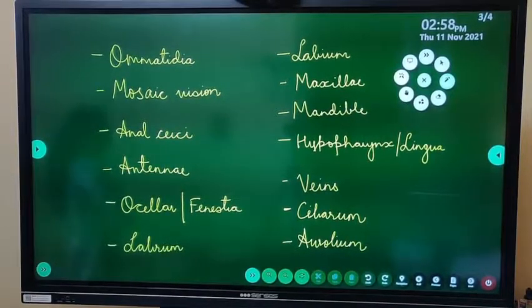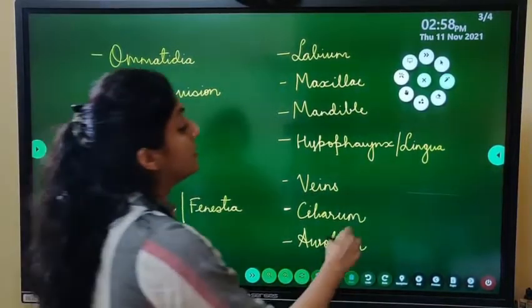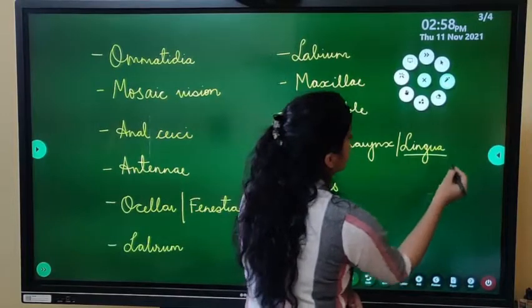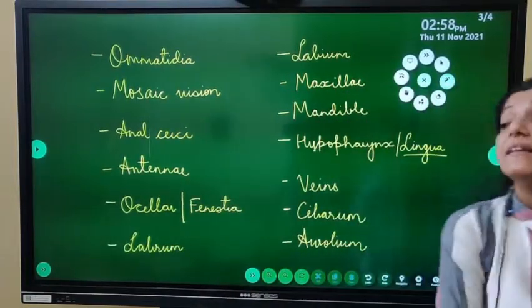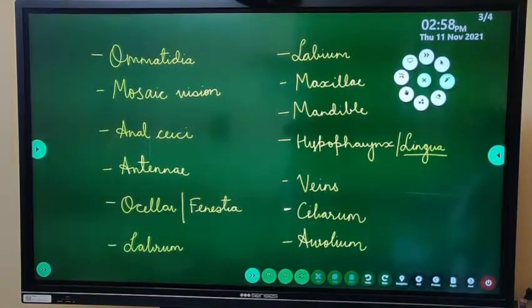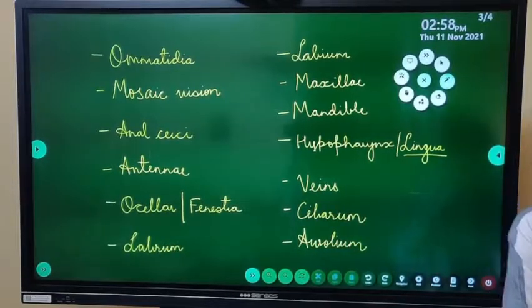labrum, labium, maxillae, mandible, hypopharynx, which is also called lingua. Hypopharynx is also called lingua. Veins, sebarum, aureolum. लिखो ये सारे टर्म्स या आपके नोट्स में ढूंढो ये टर्मिनोलॉजीज और उसको अंडरलाइन करो.